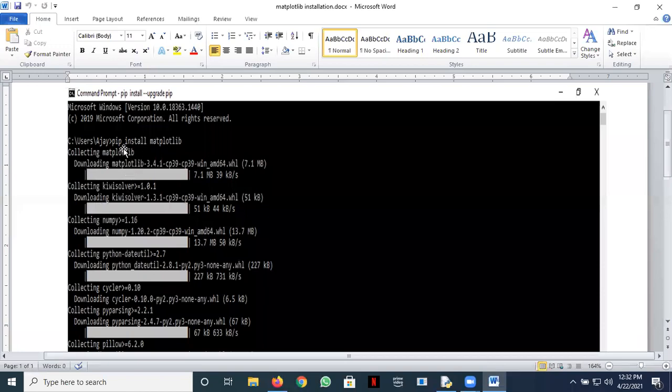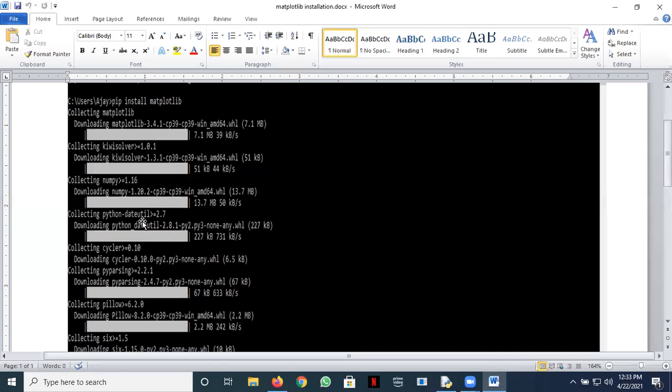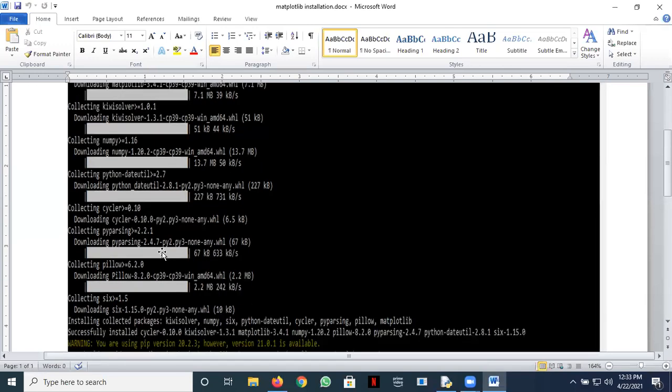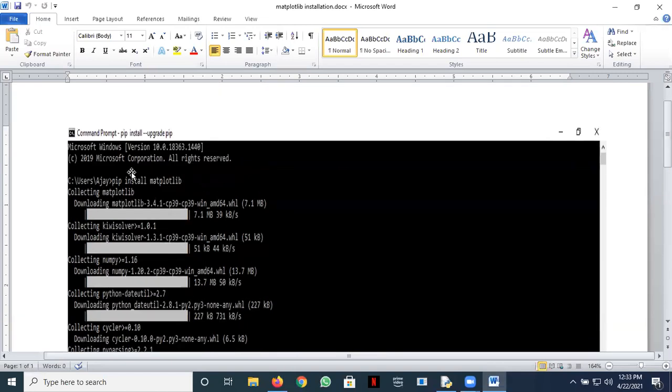For example, when I give this command, pip install matplotlib, it downloads matplotlib first, then Kiwi solver, then NumPy, then dateutil, then cycler, PyParsing, pillow. So many things are there, and all these are required for your matplotlib. When you give just this one command, pip install matplotlib, it collects and downloads all of them.